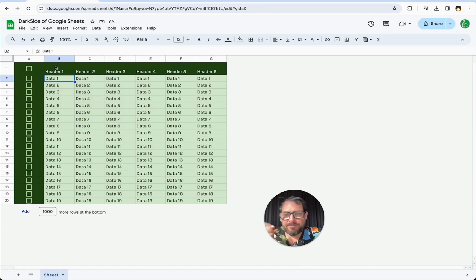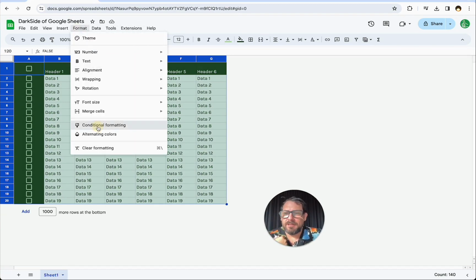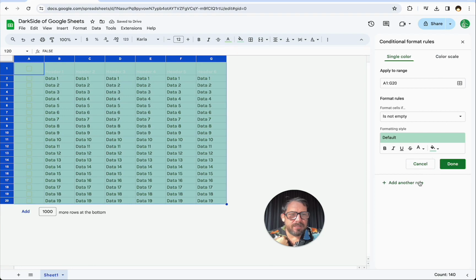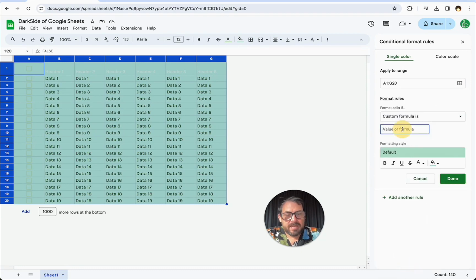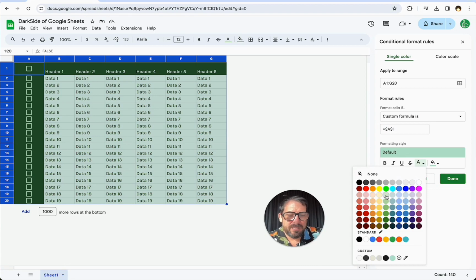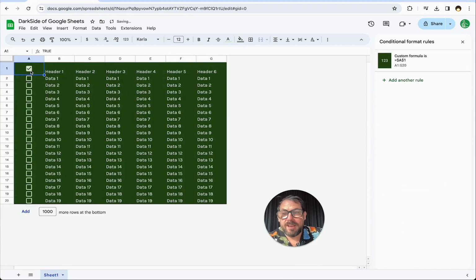And so I want to go back to the original idea of this video, which is that this button turns everything black or dark, right? And are we able to do it in other colors than just black? Well, let's look. Let's go up to format, conditional formatting. We don't have the rule anymore, but let's do it again. We're going to apply it to the entire range. We're going to change this custom formula again, equals $A$1. We want the text to be green and the background to be dark green. Done. And so now when we turn that on, everything's that way.